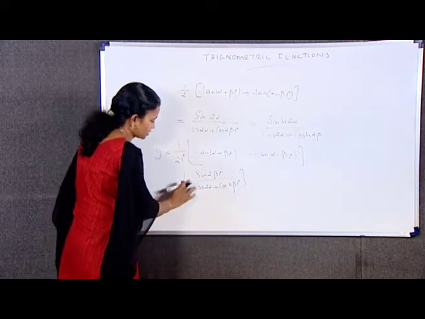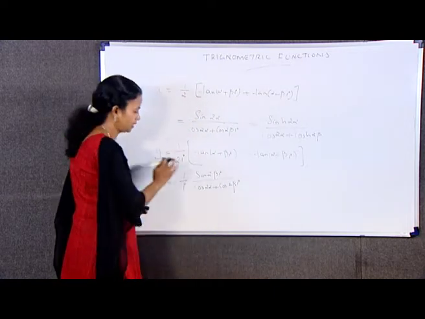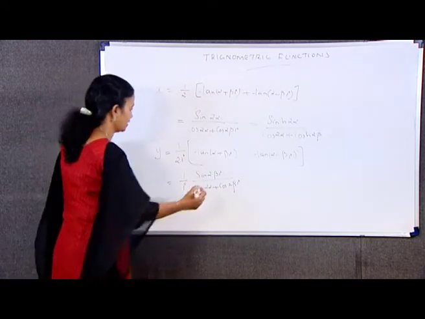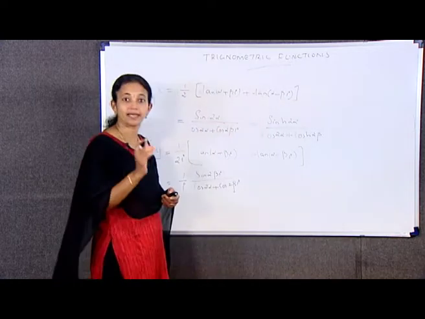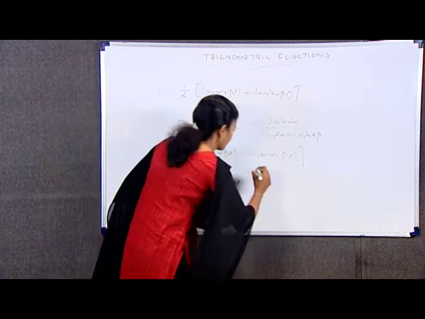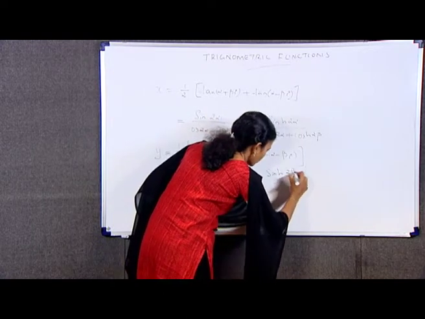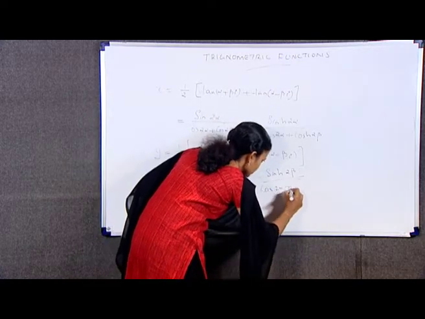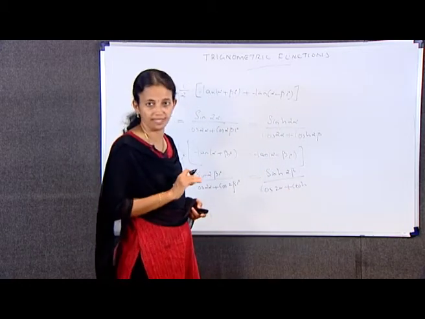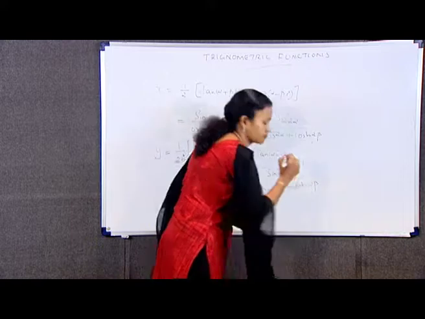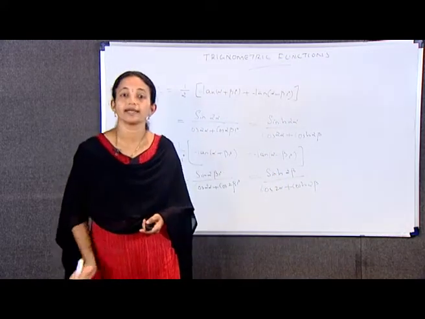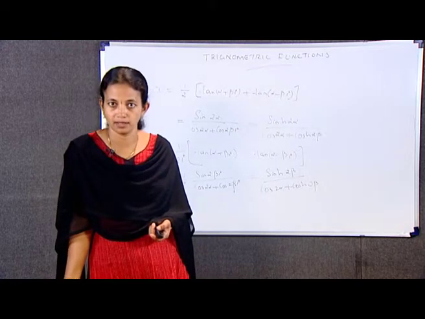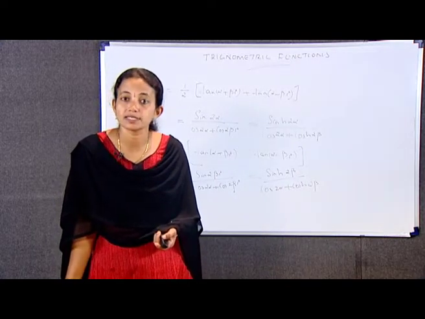Actually, here no need of brackets, we can write directly it as 1/i into sin 2βi by cos 2α + cos 2βi, which is again equal to sinh 2β divided by cos 2α + cosh 2β. Hence, tan(α+βi) is equal to [sin 2α + i sinh 2β] divided by cos 2α + cosh 2β.